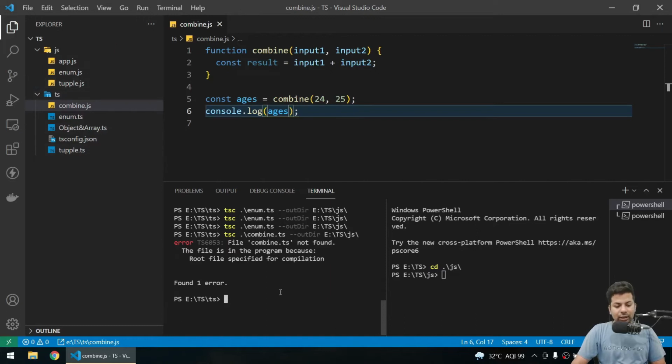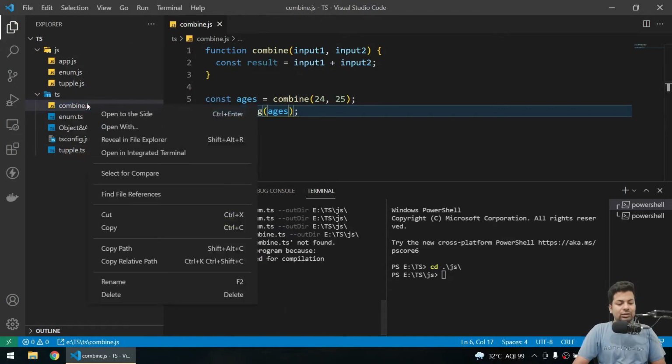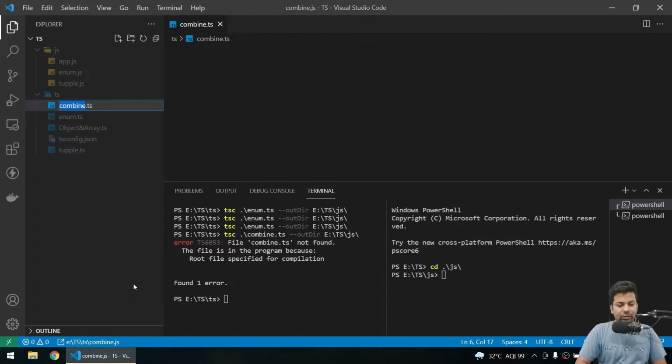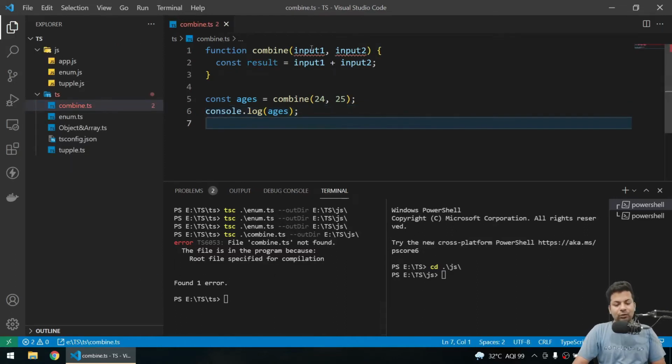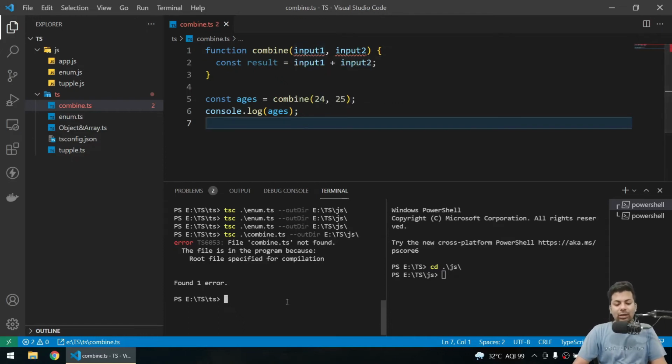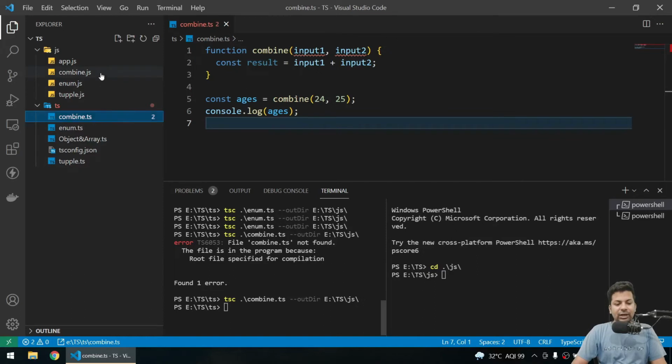I got combine.ts not found. Okay, sorry guys. Yeah, so you can see it's showing an error, because you have implicitly told it will be any. Okay, no problem, but I will still run it and I got the file combine.